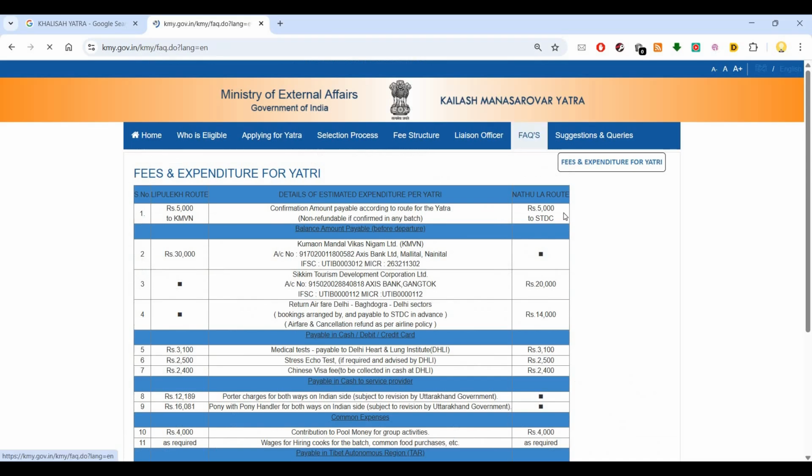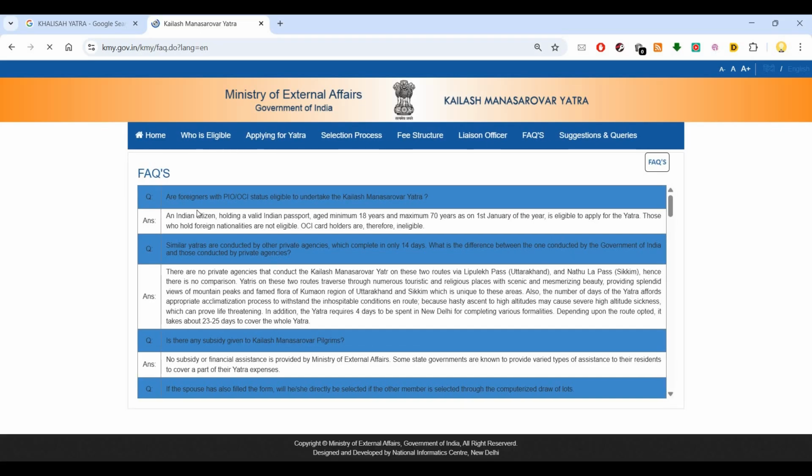Now I'll go to the FAQs so that you will get to know some important questions. Are foreigners with PIO, Overseas Citizen of India status eligible to undertake the Kailash Mansarovar Yatra? An Indian citizen holding a valid Indian passport and aged minimum 18 years and maximum 70 years as on 1st January of that year is eligible to apply for the Yatra. Those who hold foreign nationalities are not eligible. OCI card holders are therefore ineligible.